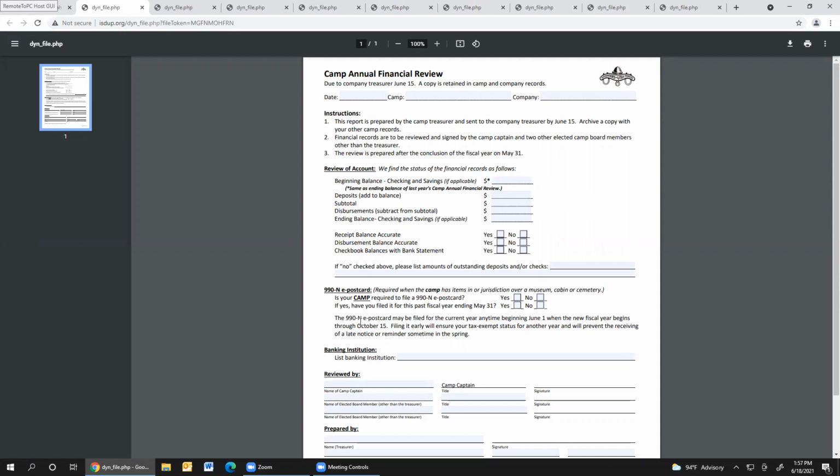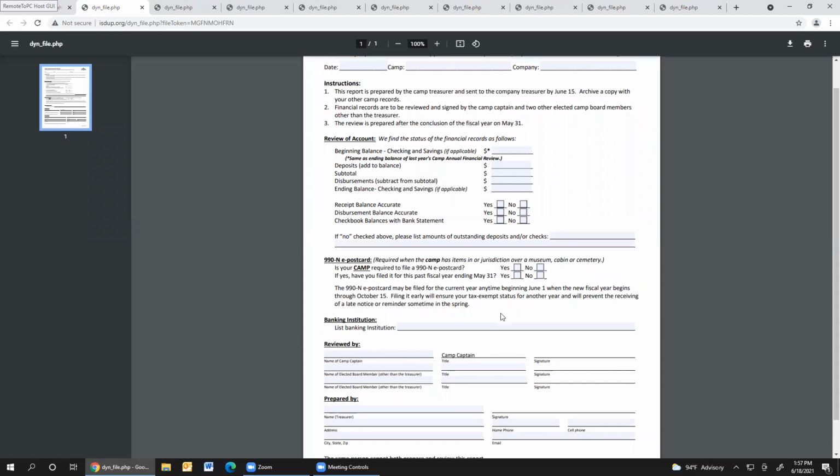It also gives that section here that I was telling you about, the 990N e-postcard. Is your camp required to file, yes or no? And if yes, have you filed? You will get reports that say, yes, I'm supposed to file. No, I have not. You need to keep on those people. They need to file that, and it needs to be done before October 15th or they're going to get a late notice.